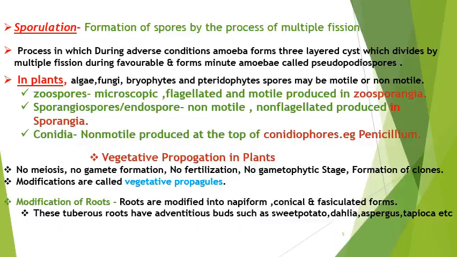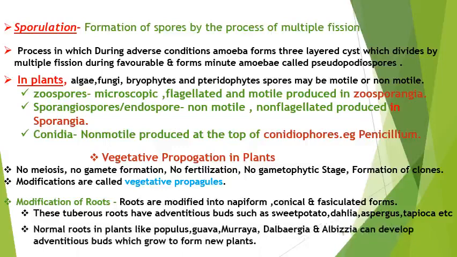These tuberous roots have adventitious buds, such as sweet potato, Dahlia, asparagus, tapioca, etc. Normal roots in plants like Populus, guava, Moringa, Dalbergia and Albizia can develop adventitious buds which grow to form new plants. All this content you have gone through in the 11th standard also, whenever we were talking about the chapter on vegetative propagation in plants.